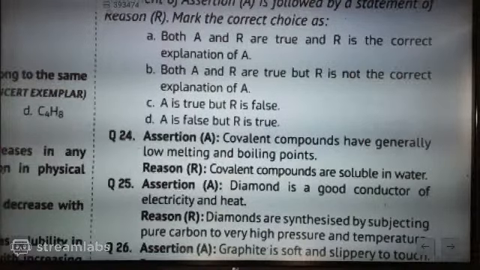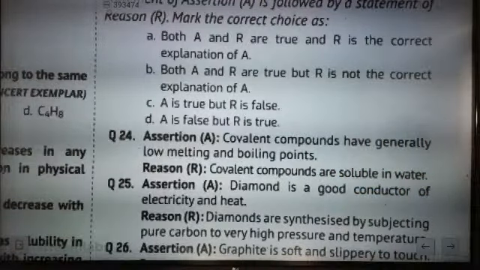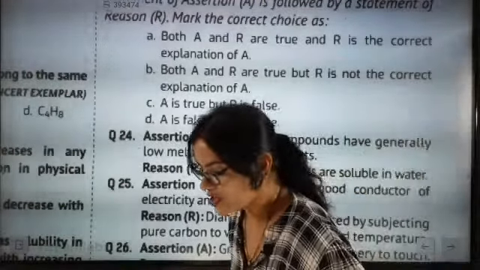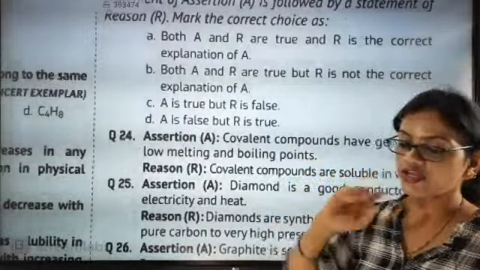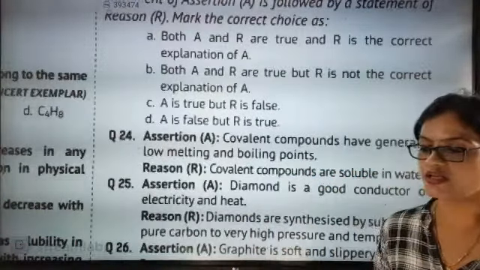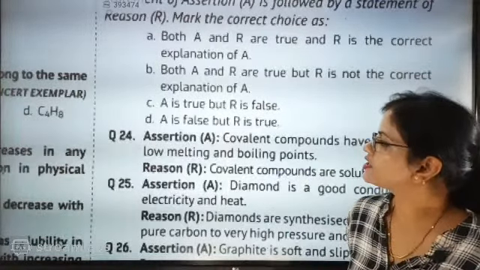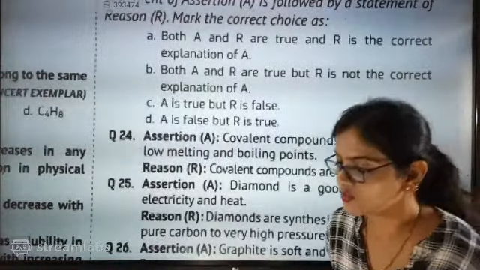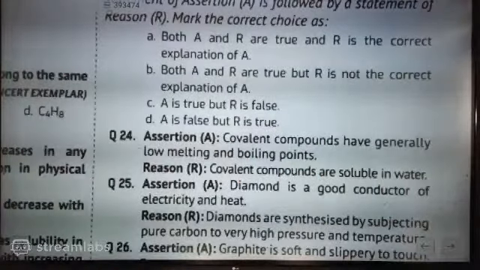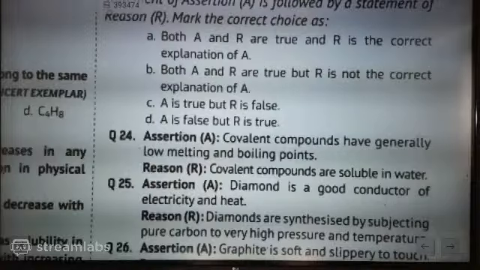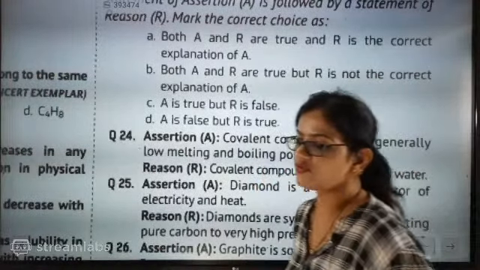Covalent compounds have generally low melting and boiling point. Agreed. Covalent compounds are soluble in water. When can a covalent compound be soluble in water? If you are saying the reason is correct, then give me a concrete proof for the reason. If you are saying that statement, you have to say it with a concrete proof.